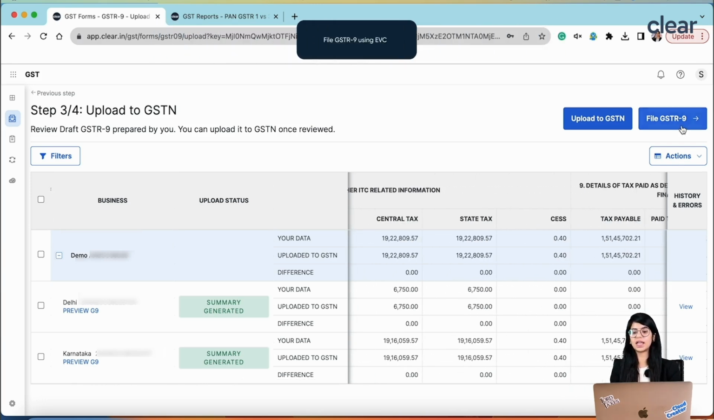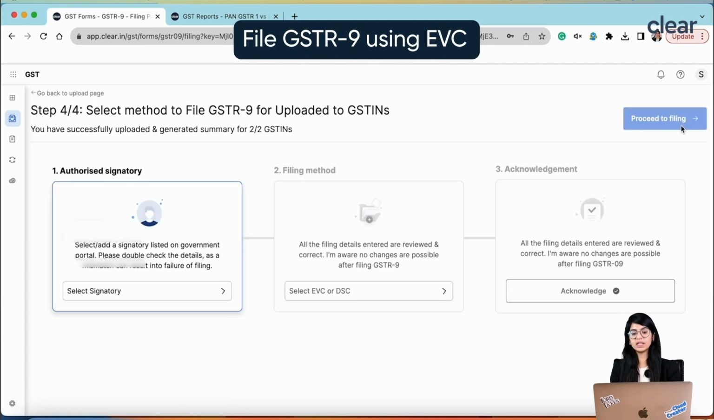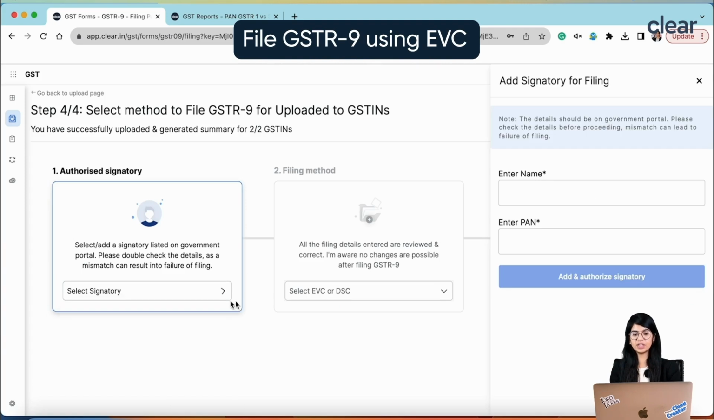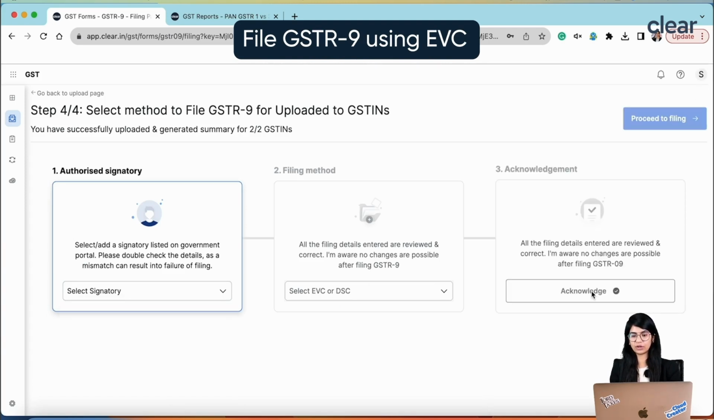Once this is done, you just have to click on file GSTR-9. When you click on file GSTR-9, you just have to first select the signatory, then you can select EVC, and once this part is done, you click on acknowledge, and then click on proceed to filing. So from here itself, you will also be allowed to file your GSTR-9 either using EVC or DSC in a single shot for all of your GSTN. So you don't even have to go on the government portal to file your GSTR-9.